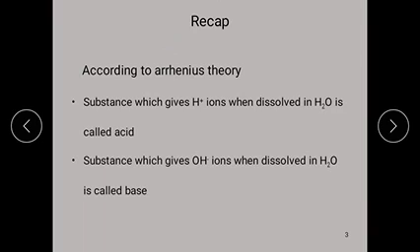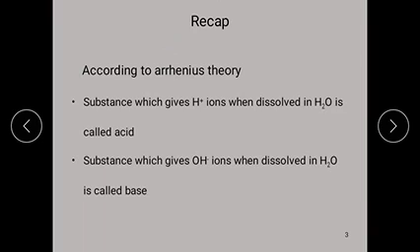According to Arrhenius, there is a neutralization definition: an acid reacts with an equal amount of base to form salt and water, which is called neutralization. There are also some defects in the Arrhenius acid-base theory.